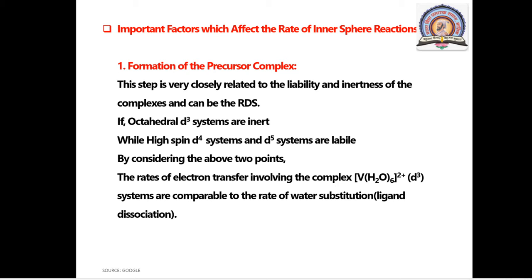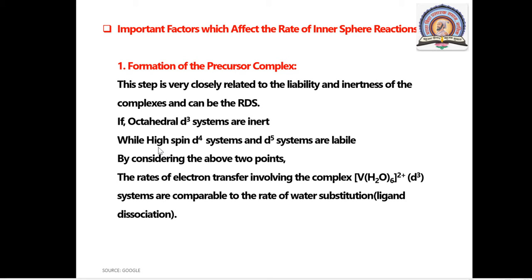If an octahedral d3 system is there, this d3 system is inert, because all three d electrons are filled in the t2g orbitals. So there will be no chance for incoming nucleophiles. Obviously this system comes under inert systems.